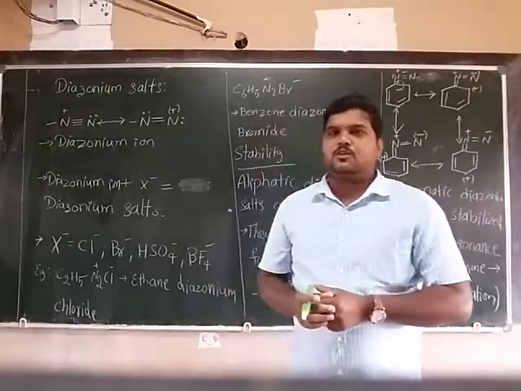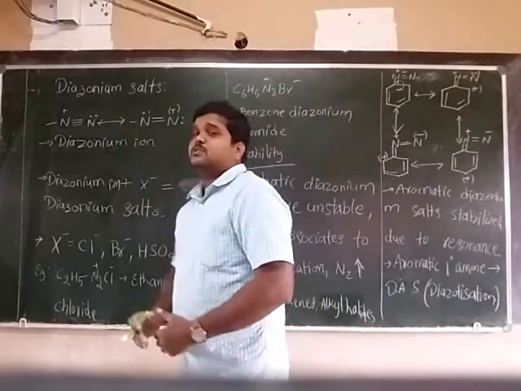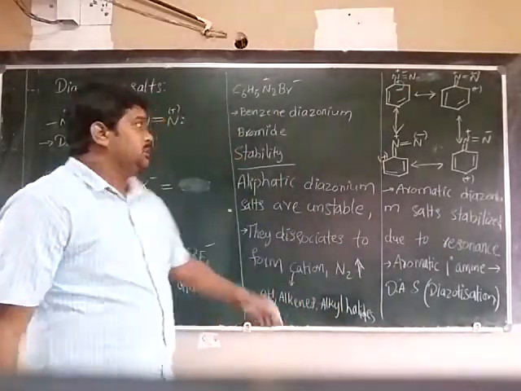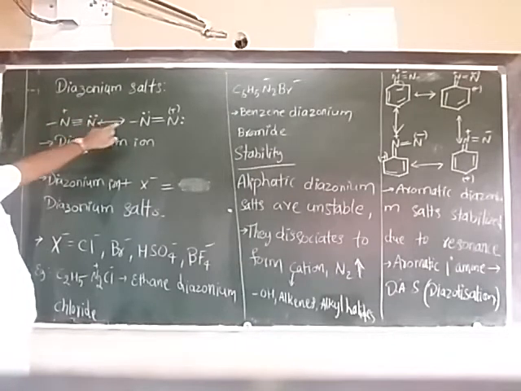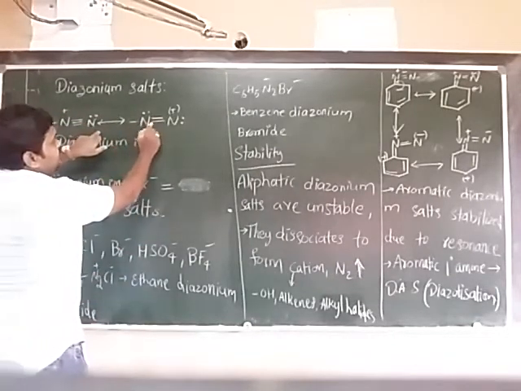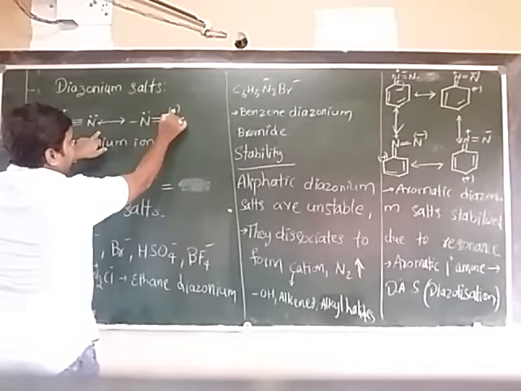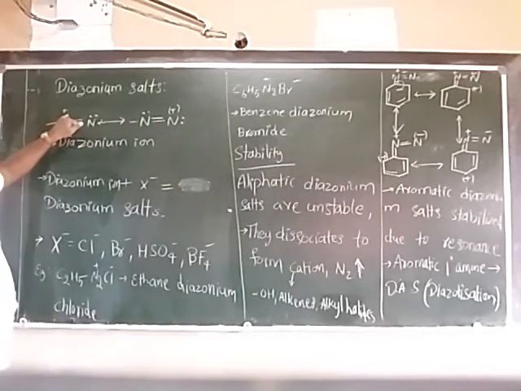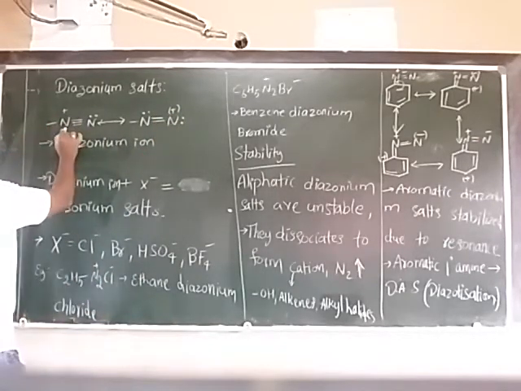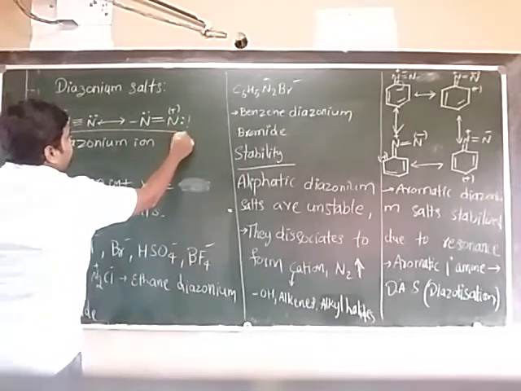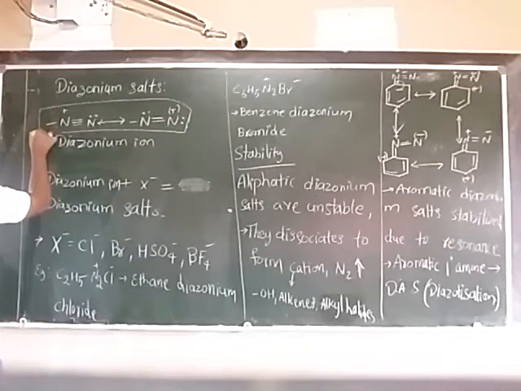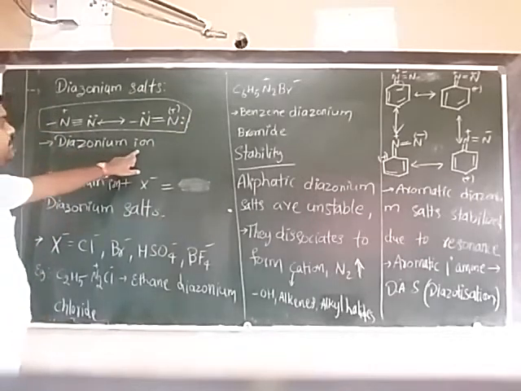So today's topic is diazonium salts. The group N triple bond N with N double bond N, if you see the signs, plus here and plus here. This group is called the diazonium ion.